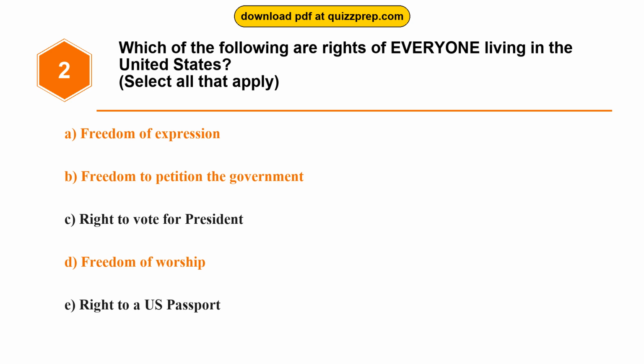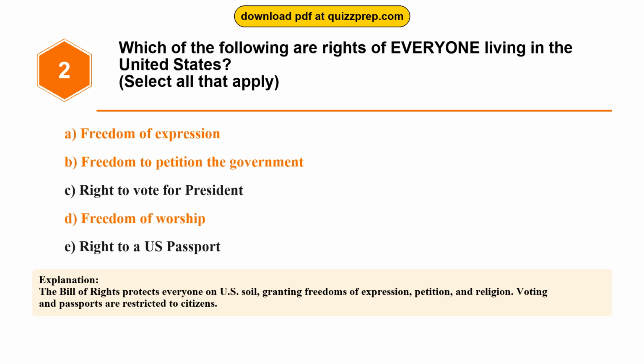The correct answers are options A and B and D. Freedom of expression, freedom to petition the government, freedom of worship. The Bill of Rights protects everyone on U.S. soil, granting freedoms of expression, petition, and religion. Voting and passports are restricted to citizens.